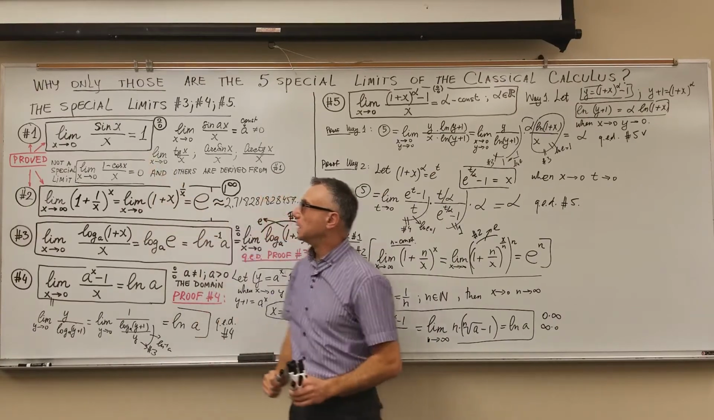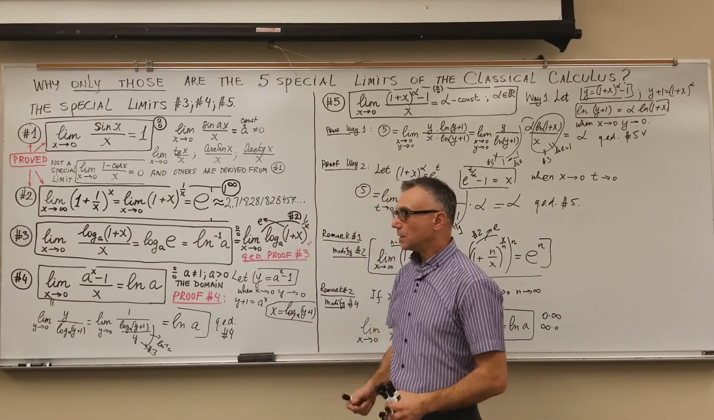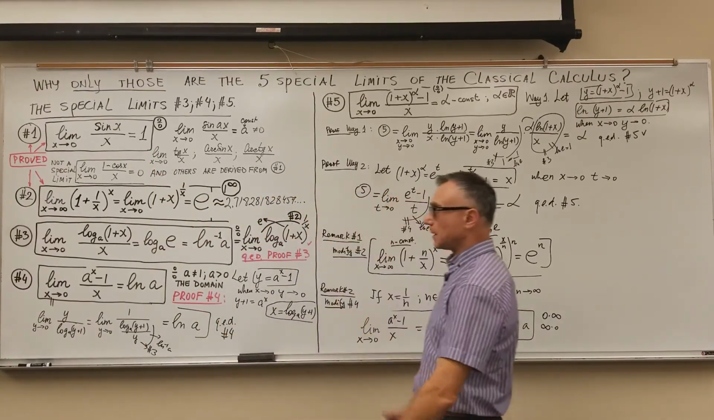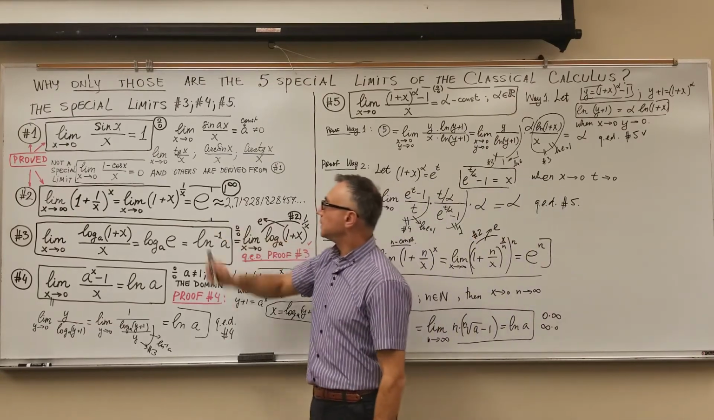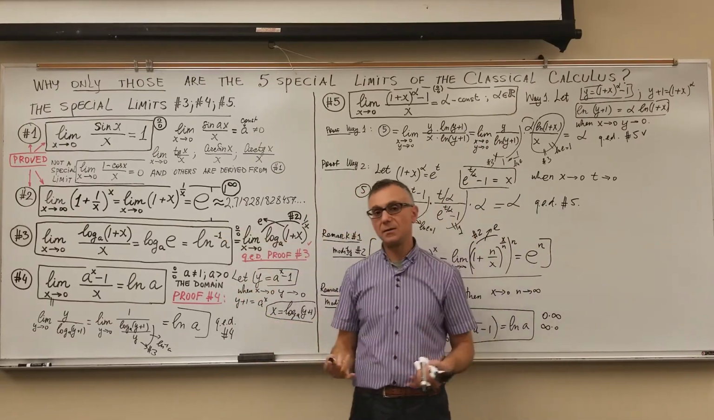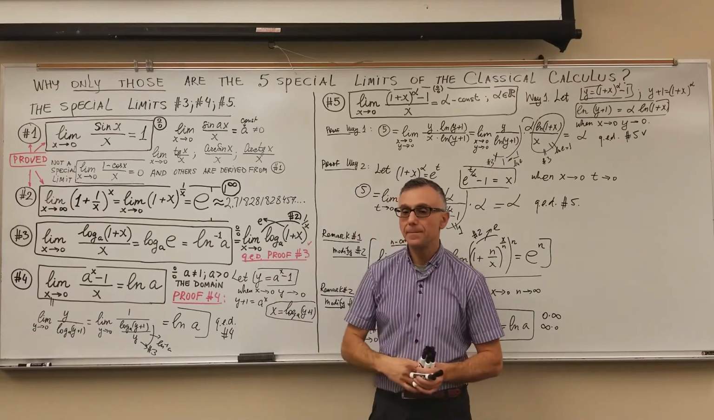The same thing for trig functions, and that's practical. Number 2 is a special limit which discovers this magical number e.